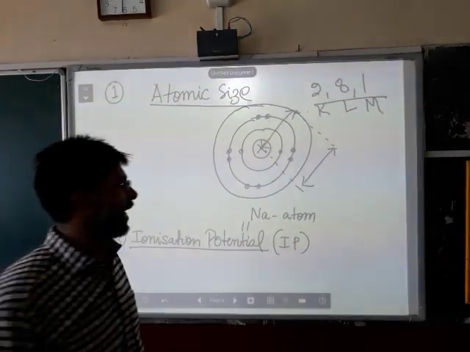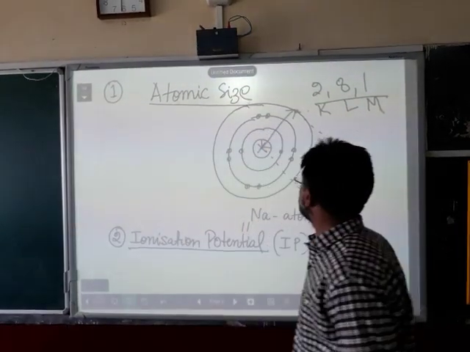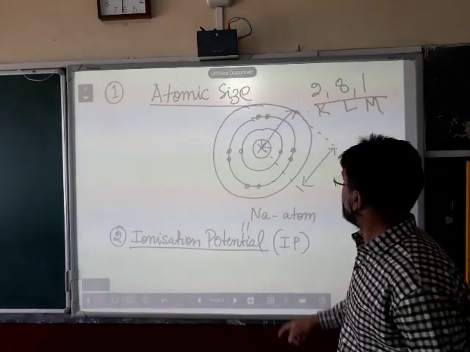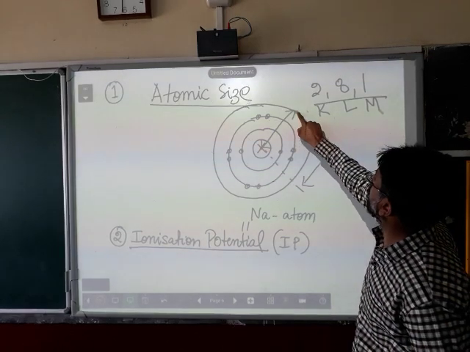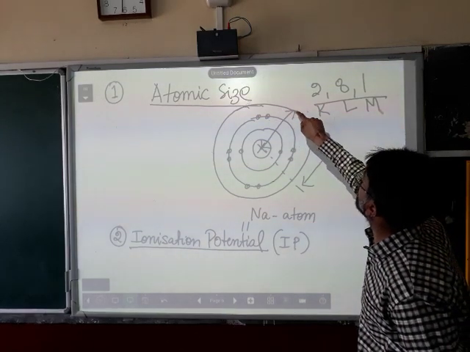Now, what is atomic size? Atomic size, my dear students, is the distance from the center of the atom to the valence shell electron. There is an electron over here, only 1 electron.